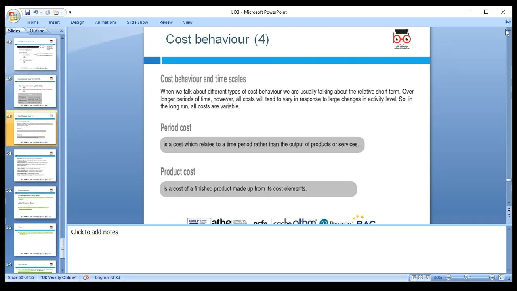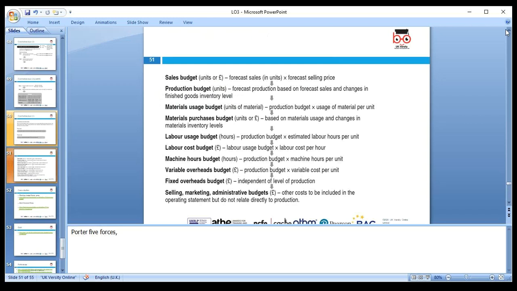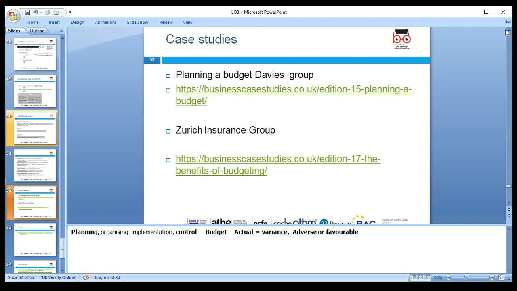Okay, so any questions? If we have a question, you can ask about cost behaviors. Next we look at period cost and product cost. Product cost is related to a certain product, and period cost is related to the period. Then we can make types of budget. All of these have been given formulas which we can use when we make the budget.